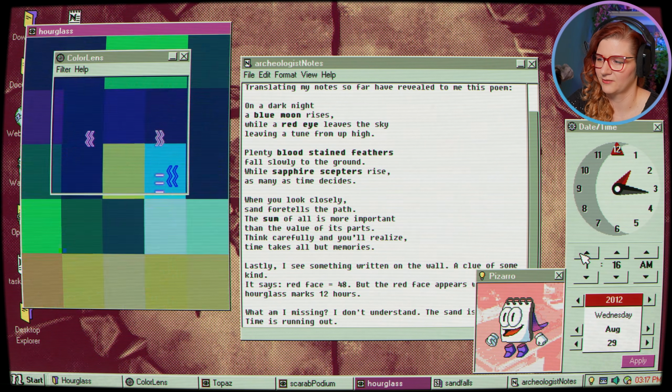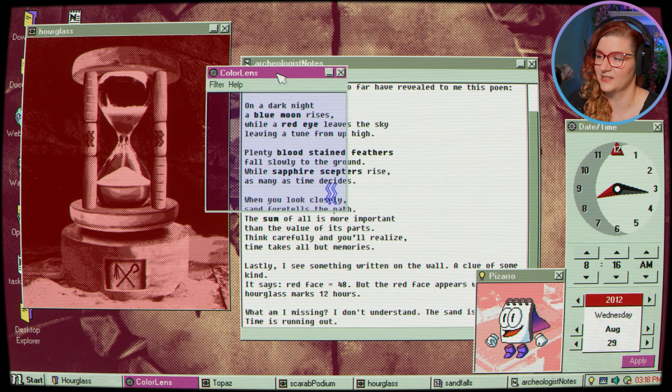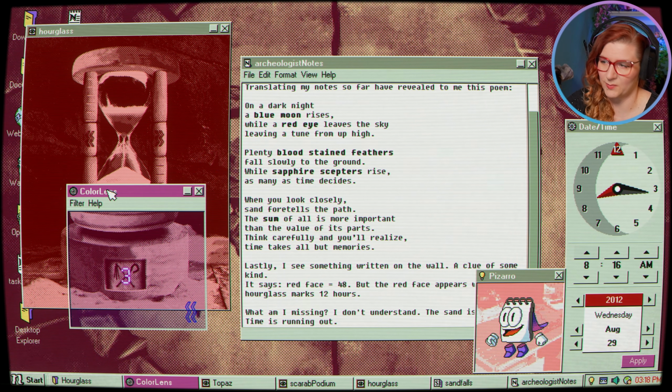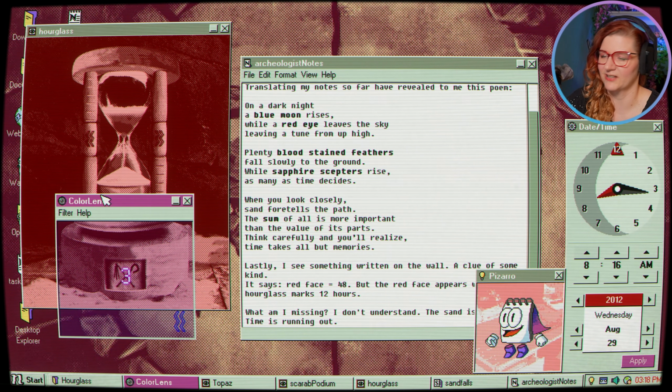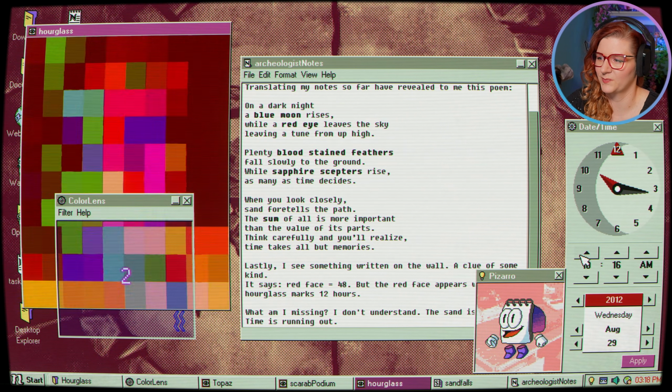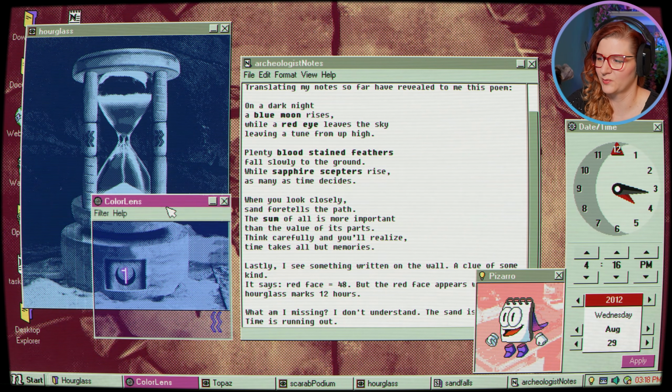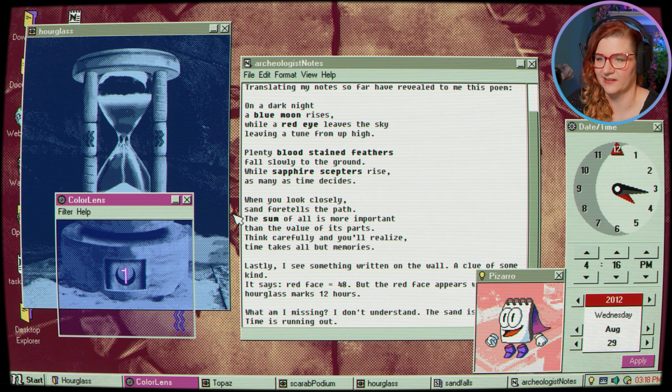Pyramids. Face. But yes, depending on the time, the picture is differently colored, and then it has a different number. So we want to find the right combination of color and picture and take those numbers. Okay, so let's just look for blue moon, right? The picture is going to be blue on a moon. Okay, so this is a bluish picture with a moon, we get a 1.